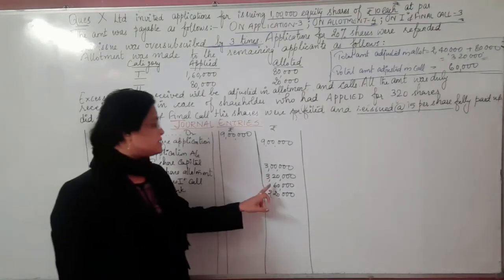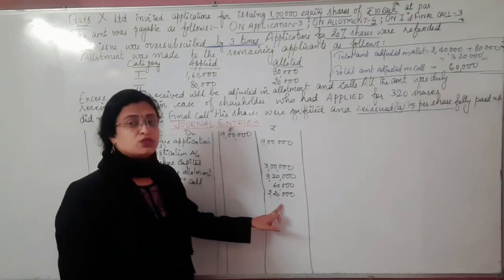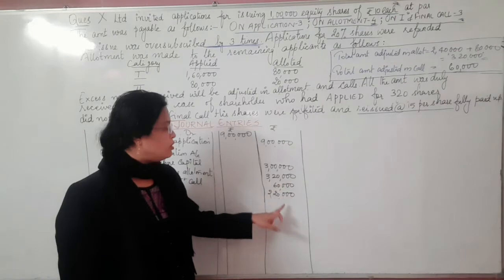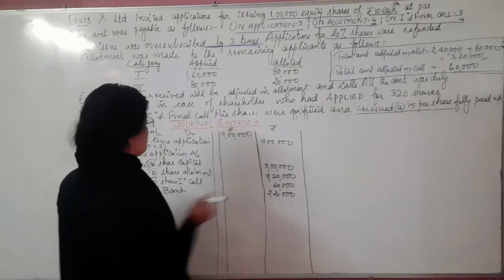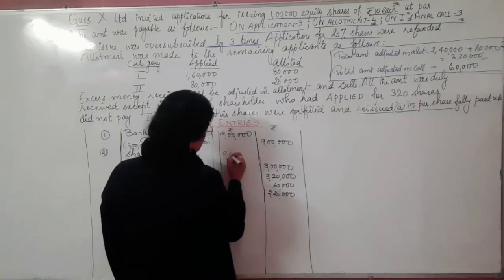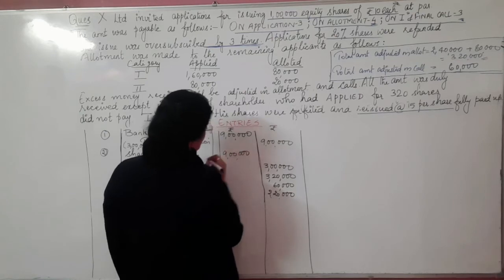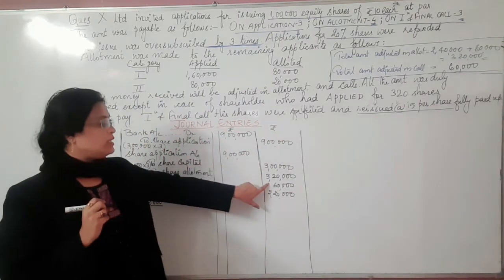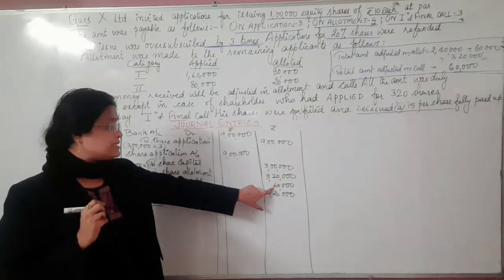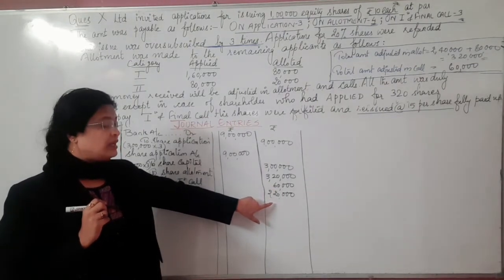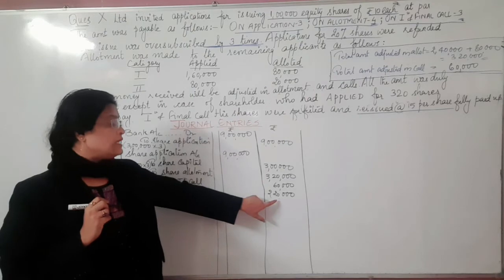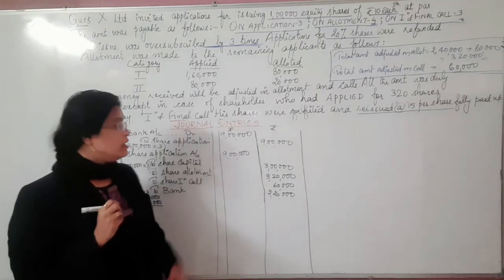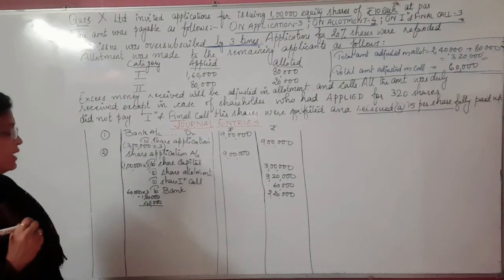So 3 lakhs plus 3,20,000 plus 60,000 plus 2,20,000. If we add it all together, what value will we get here? That is 9 lakhs. Okay, 3 lakhs plus 3,20,000 is 6,20,000, plus 80,000 is 6,80,000. Then the next figure is 2,20,000, so 6,80,000 plus 2,20,000 gives 9 lakh. Okay, so these are the two journal entries we have passed.